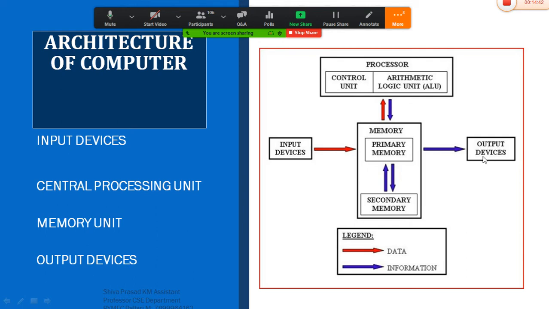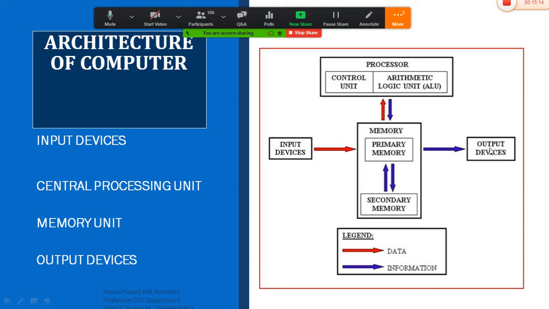And what is the output device here? The output device is the one which displays the output obtained from the memory based on the input given by the user. It helps us display the output on the screen in order to see the output that we have got based on the input that has been given by me.